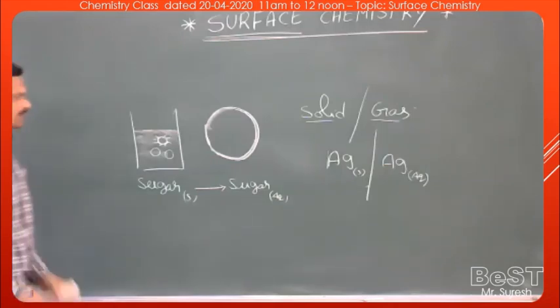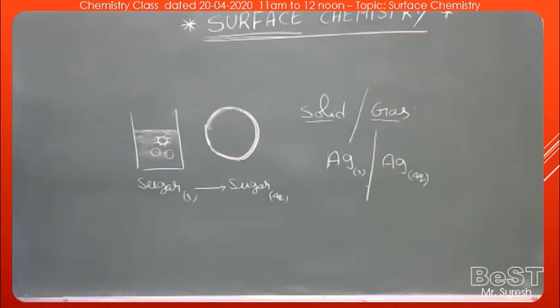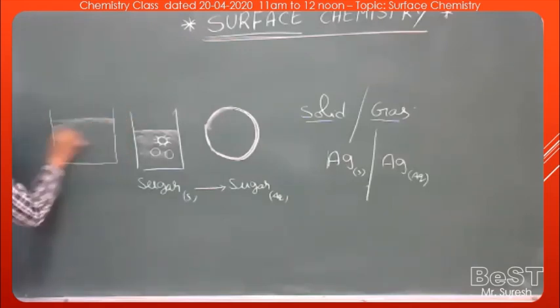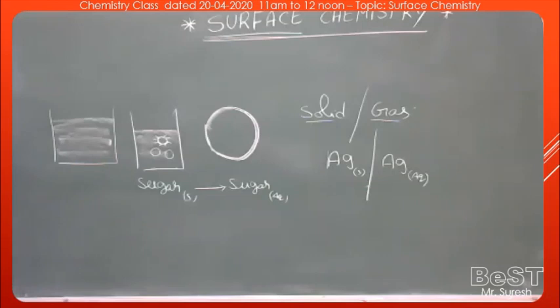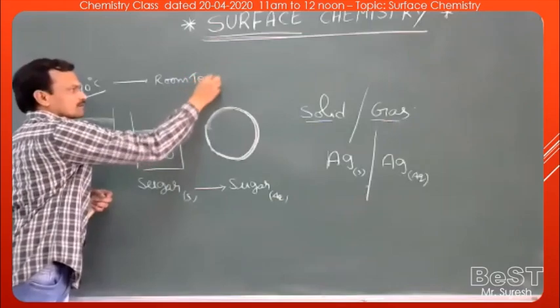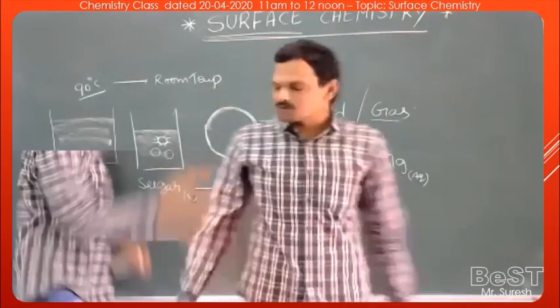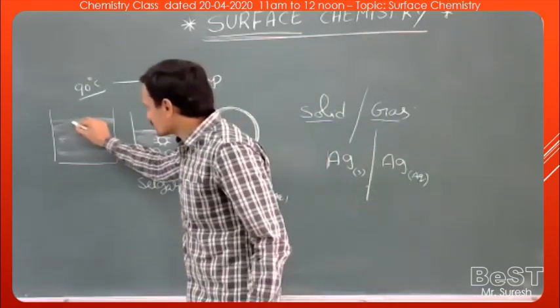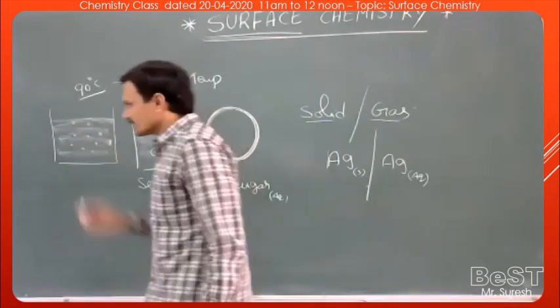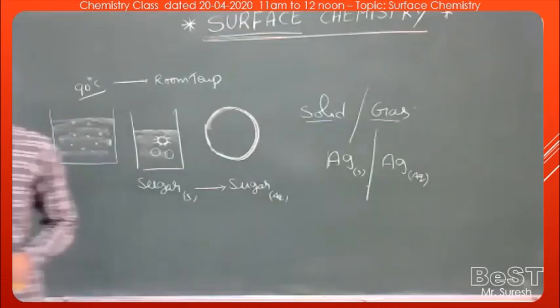One more simple example: crystallization. Suppose I have taken a hot saturated sugar solution at a high temperature of about 90 degrees Celsius. When this hot saturated solution is allowed to cool to room temperature, what happens? We can observe some crystals of sugar slowly separating. And with increasing time, the size of the sugar crystals also increases.